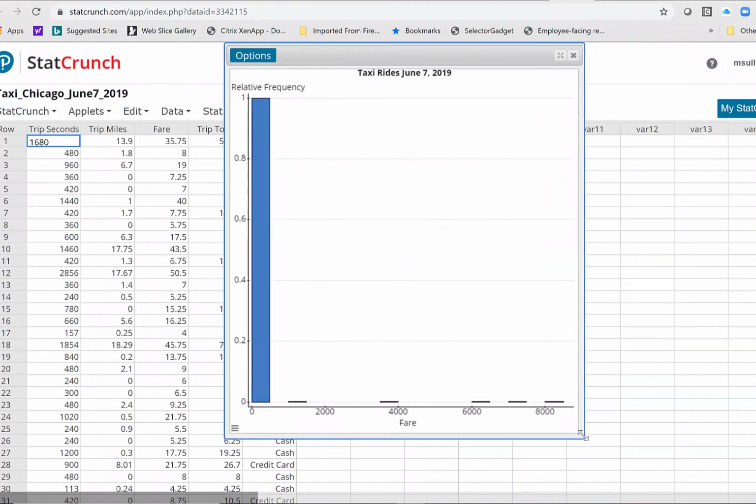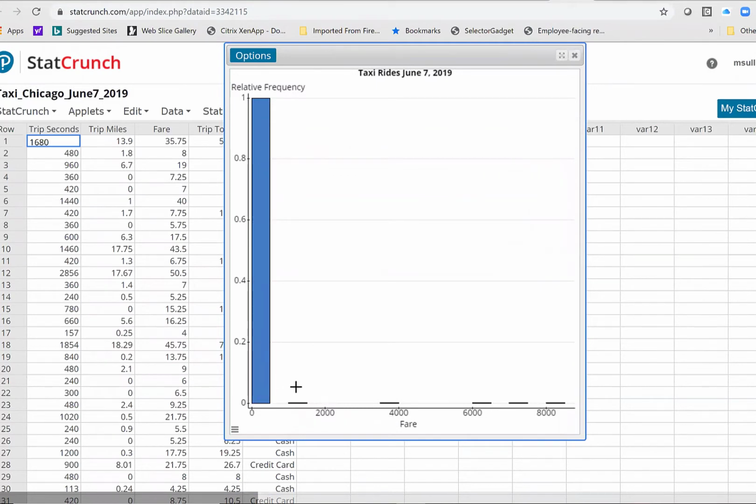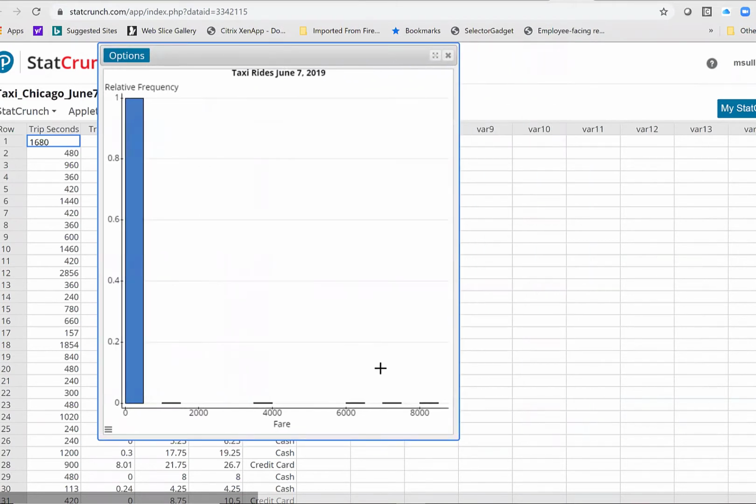And it looks weird, right? You got all these observations right here and then these couple here. And remember, this is a fare. An $8,000 taxi ride? Holy crap, right? I think we should look at these to see what's going on, don't you? All right, so I highlight them. There's 6 observations.